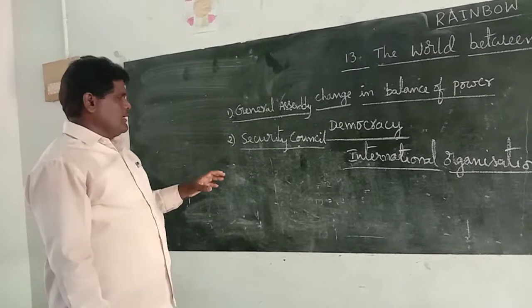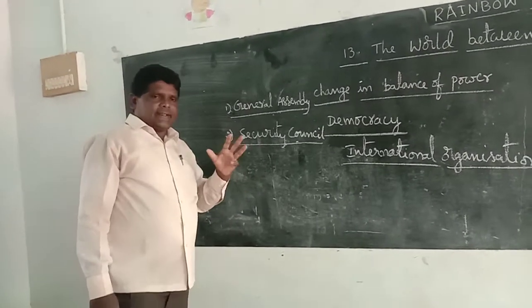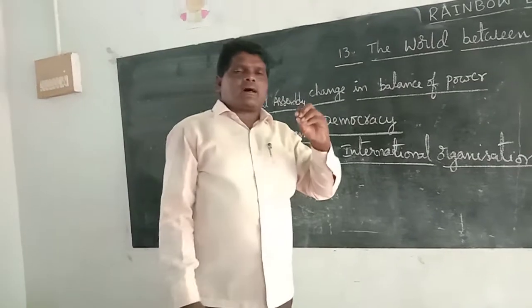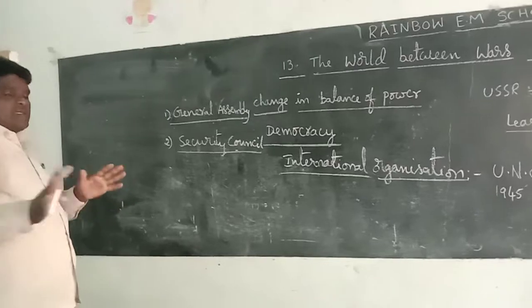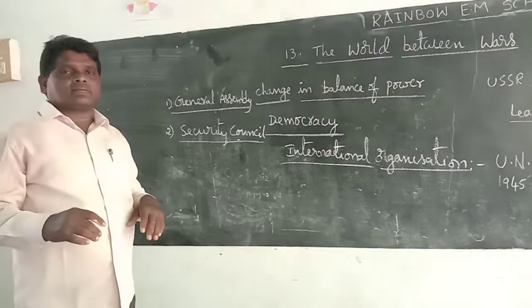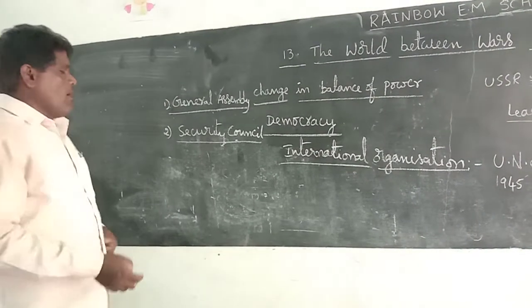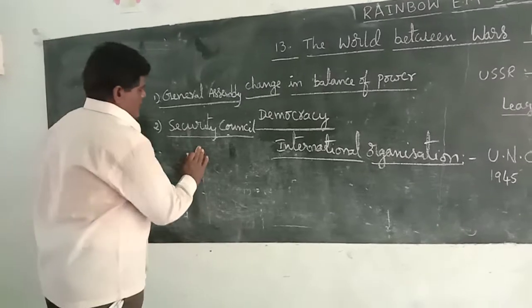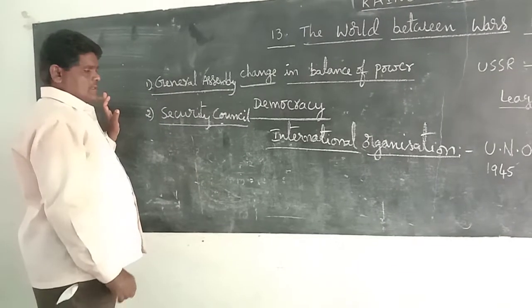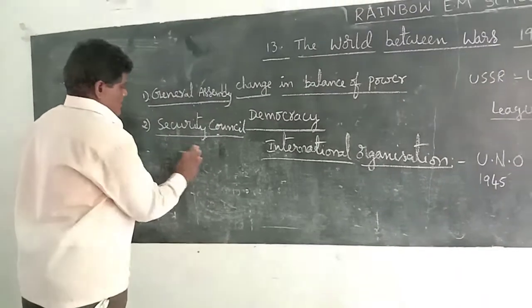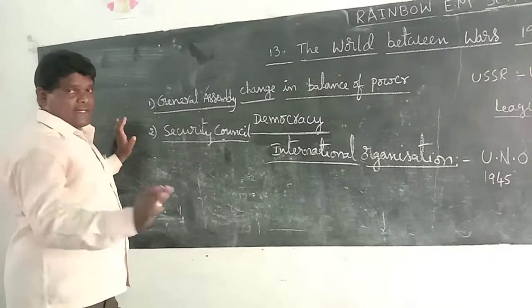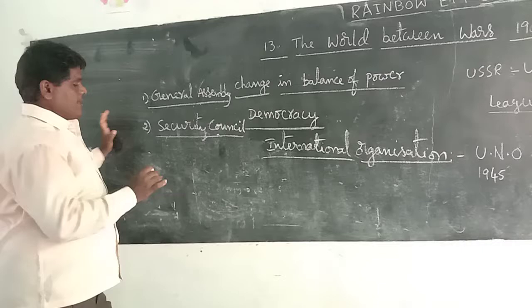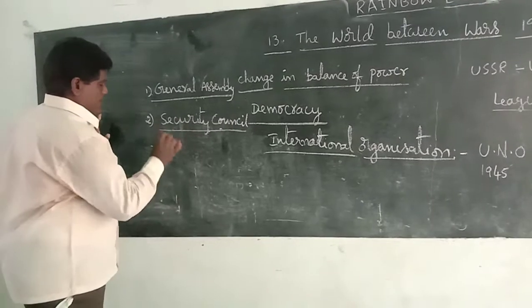There are 5 very important permanent countries, which have a power named veto power. These 5 veto power countries are: